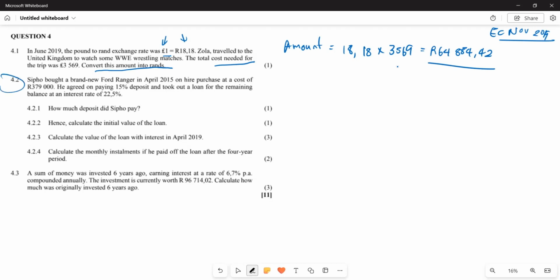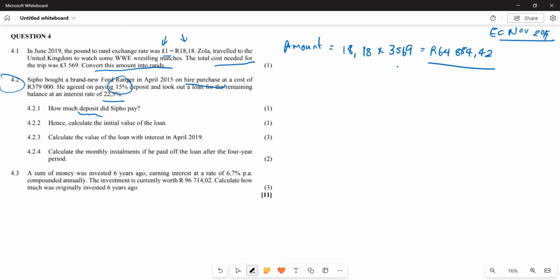Now let's look at 4.2. Now they say Sipho bought a brand new Ford Ranger in 2015 on a hire purchase, right? And at a cost of 379,000, he agreed to pay a 15% deposit and took the loan for the remaining balance at an interest of 22.5%. Now they say how much deposit did Sipho pay, right?